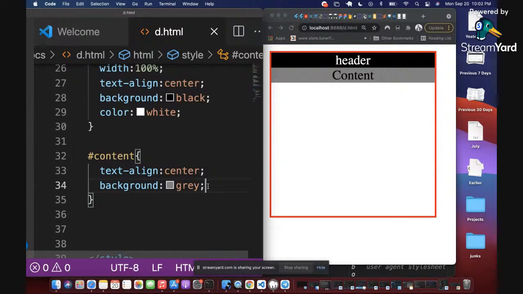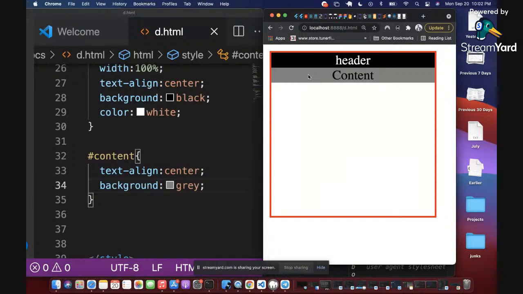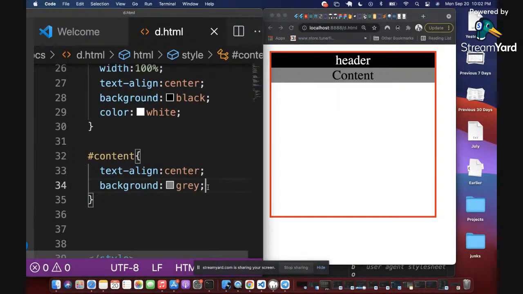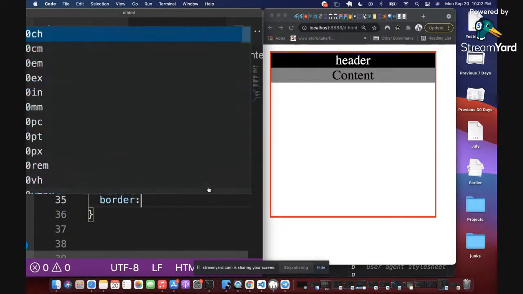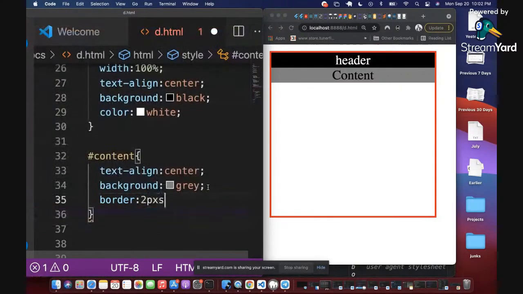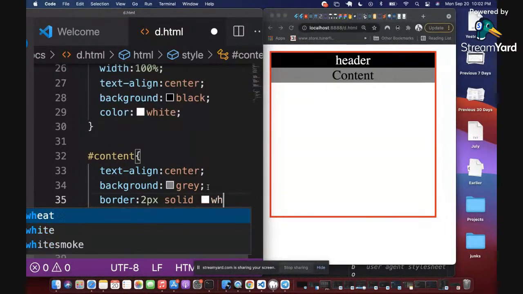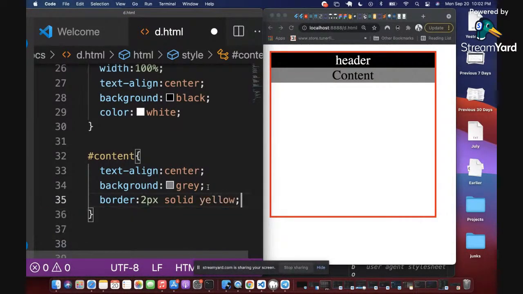I want to explain padding and margin to you. So this is the content, right? See this gray area, that is the content. Let me introduce a border so that I can use the border to explain. So I'm going to introduce a border to the content: 2 pixel, solid, and let me say yellow so that it will be clear enough for you to understand.